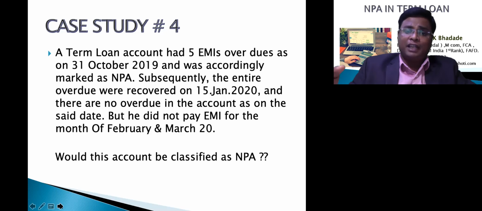यहाँ पे satisfactory performance, satisfactory period will not be applicable because the account is in regular course. If it is a case of restructuring, then we have to wait for 1 year. But this is the normal case. So in this case, the account will become on 15 January a regular account, that is performing account. Then he has not paid 2 EMI. So as on 31st March 2020, there are only 2 EMI overdue. So the account will not be in NPA.